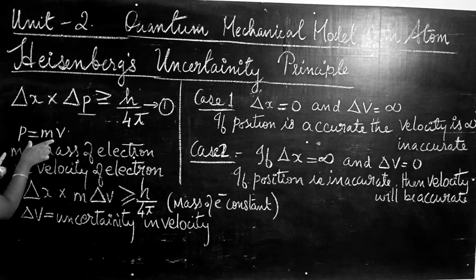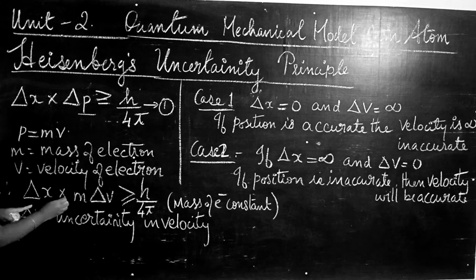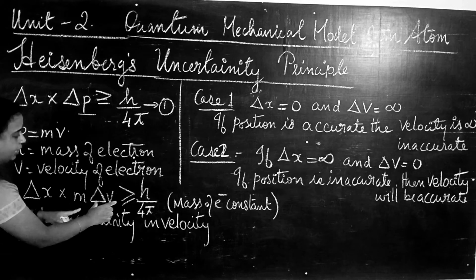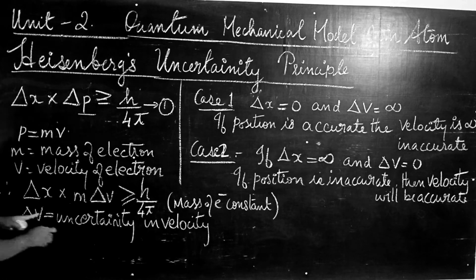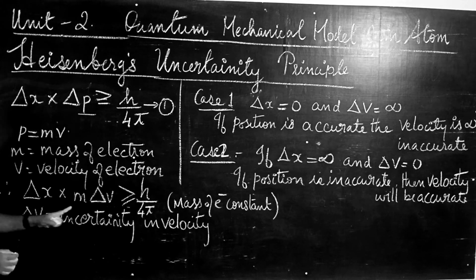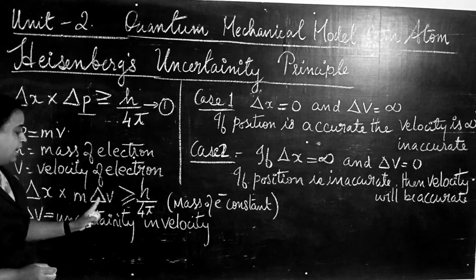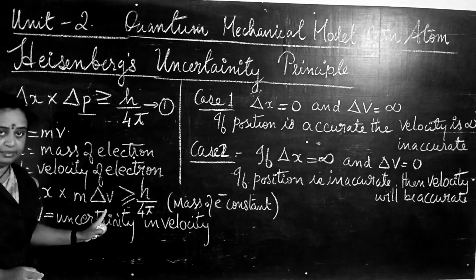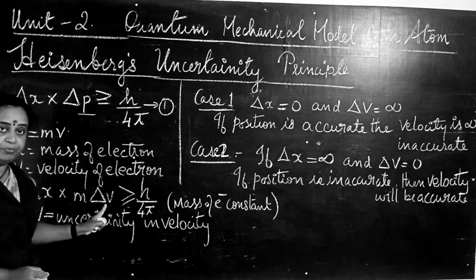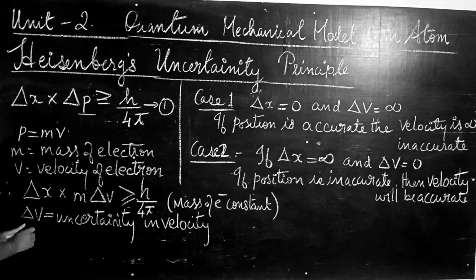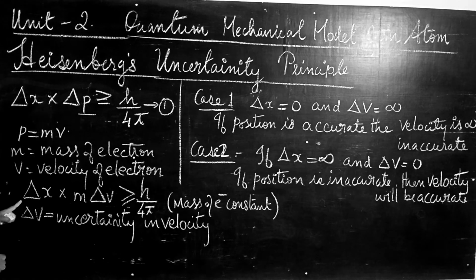Now we will just substitute this p in this expression. So delta x into m into delta v is greater than or equal to h by 4 pi. In this expression, the mass of the electron is constant, whereas the velocity is uncertain in the case of electron. That's why it is delta v. So delta v is the uncertainty in the velocity. So how do we write here?